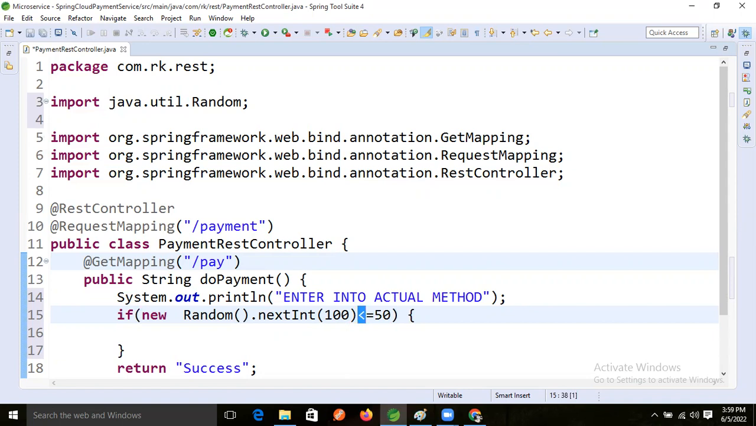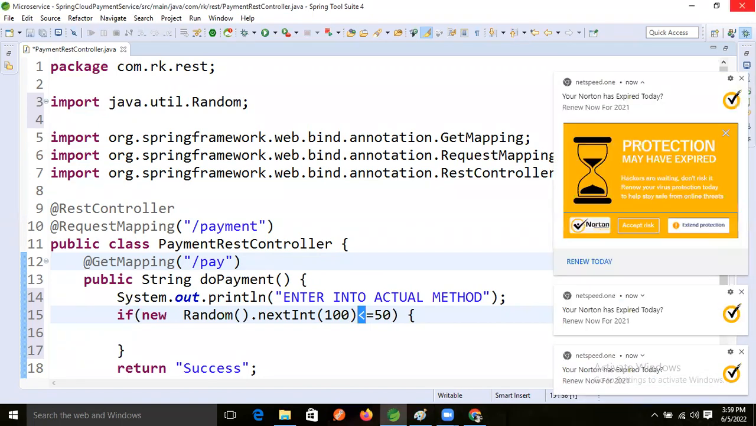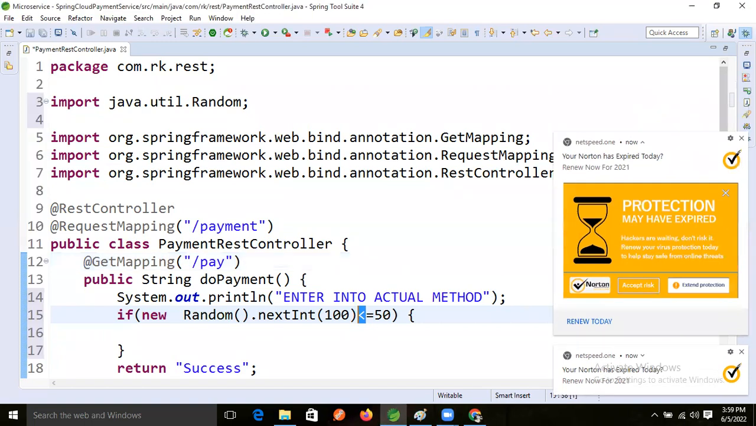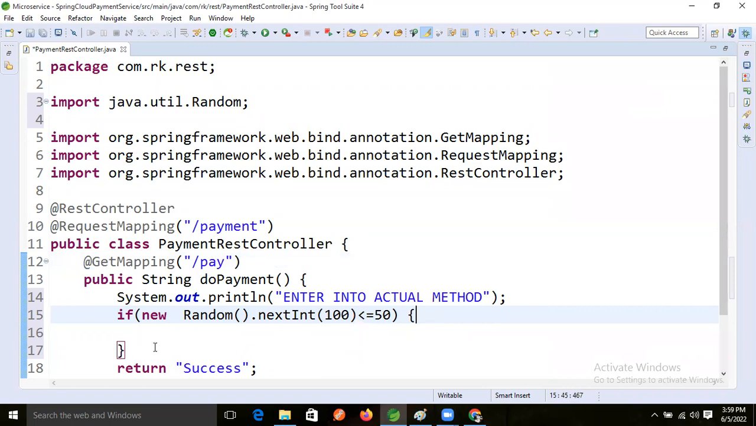Less than. Please give the response, everyone. I'm not asking Ravi. What about 100? It is less than or equal to 50. Yeah, less than or equal. So now good.